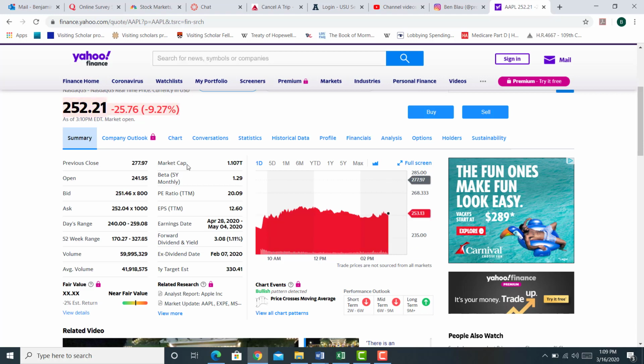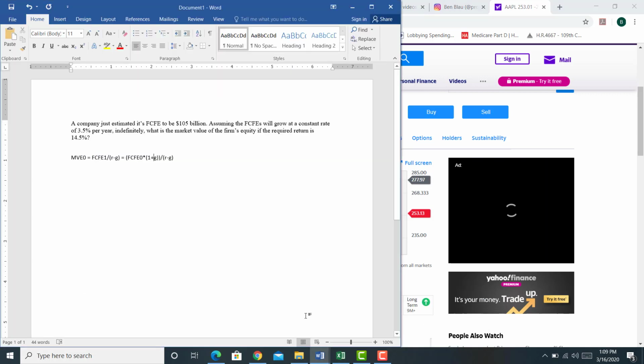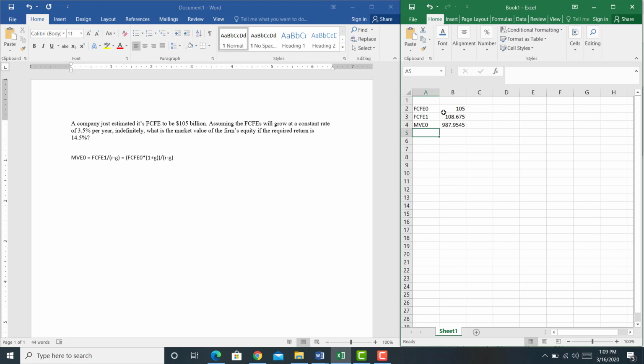This market cap measure is the market value of equity. It is equal to the price of a stock times the shares outstanding. Likewise, what I just calculated in here is the price times shares outstanding. I calculated the market value of equity, or the firm's market cap. To get the price per share, I have to divide this number by shares outstanding. Okay, we'll do another problem here in just a second.